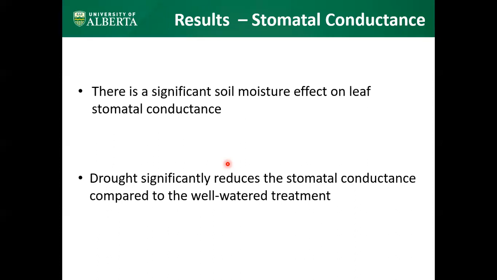In this experiment, I observed that the stomatal conductance is low in the 30% field capacity treatment compared to the well-watered treatment. So it proves that there is a significant moisture effect on leaf stomatal conductance, and drought significantly reduces the stomatal conductance compared to the well-watered treatment.